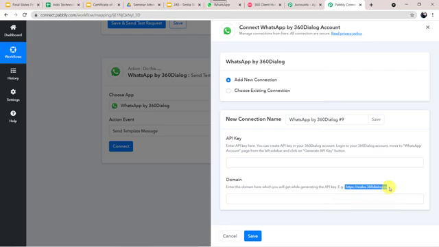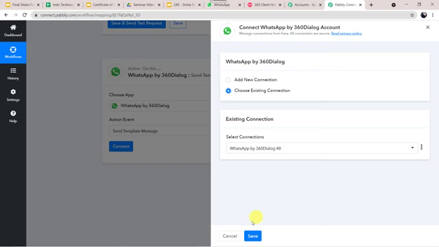So I'll just copy this and paste it over here. Whenever our account is approved, we get this domain name by default. If you get some other domain name, you will have to paste that domain name over here. In my case, I have received the same domain name, so I am just pasting it over here. But here I am not creating a new connection just because I have already created a connection. So you have to follow the steps which I have already told you. You have to paste the API key over here and the domain name over here. I am just choosing my existing connection. I'll just click on save.